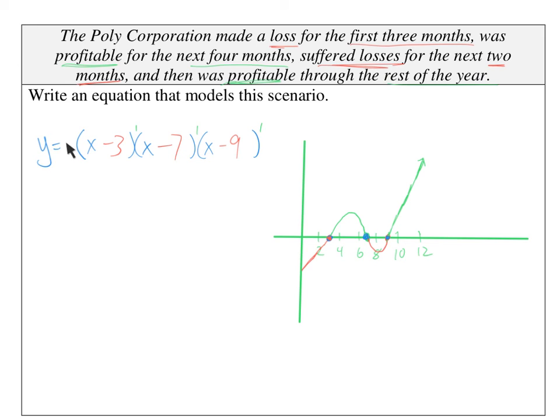Lastly, what number goes in here? A positive or negative? What's the end behavior say right here? The end behavior says we're going up, so wouldn't that be a positive in front? So just make sure you have a positive number there. So as long as that's positive, have my zeros, and I talk about going through in some fashion like this, I now have an equation that could possibly depict the Poly Corporation scenario above. It's not perfect, it's just a possible situation.